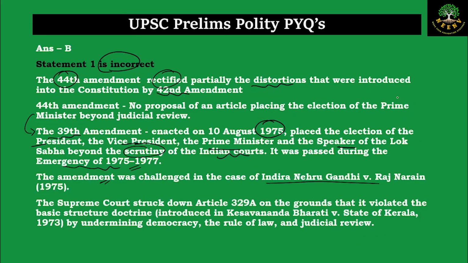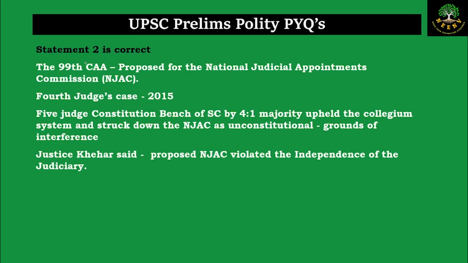Coming to statement number 2 and NJAC. The 99th Constitutional Amendment Act proposed the National Judicial Appointment Commission, which wanted to replace the collegium system and bring in transparency even in the judiciary. But in the 4th judges case, the court said that the collegium system is good enough and the NJAC is unconstitutional because the executive is trying to interfere in the judiciary's function. And Justice Kehar said that the NJAC violated the independence of judiciary, and that's why they declared it unconstitutional.